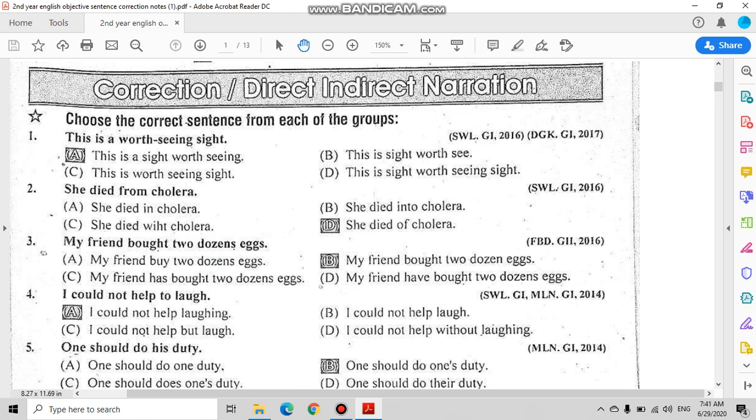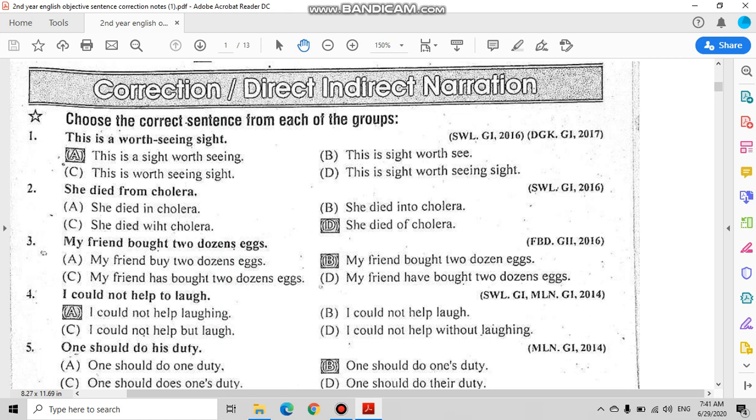So we will start with option D. This is sight worth seeing sight is wrong because the noun sight is used twice in the sentence, which is not correct. This is worth seeing sight is incorrect because it is the repetition of the given sentence, and obviously the word order is not correct.